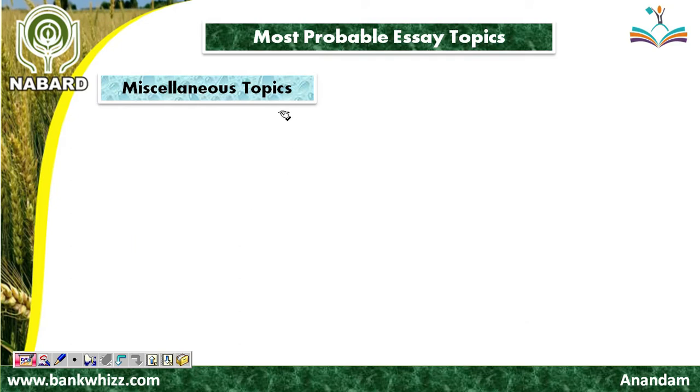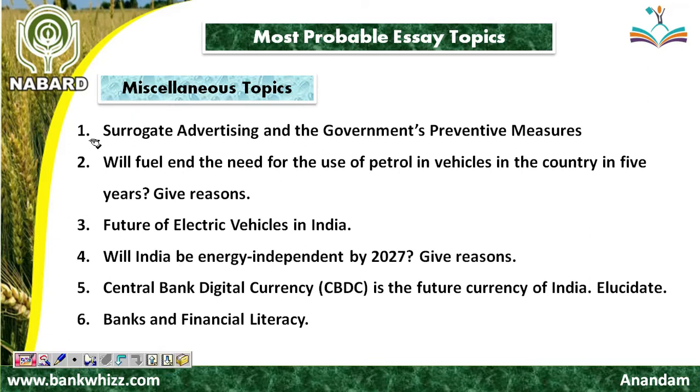Now friend, let us switch to the miscellaneous topics. Under the miscellaneous topics, the first essay topic is surrogate advertising and the government's preventive measures. Friends, surrogate advertising is that kind of advertising in which companies sell their prohibited products in the disguise of brand extensions, in the disguise of their surrogates.